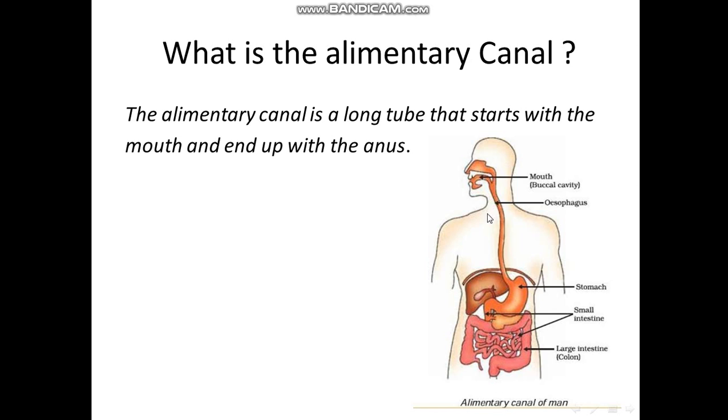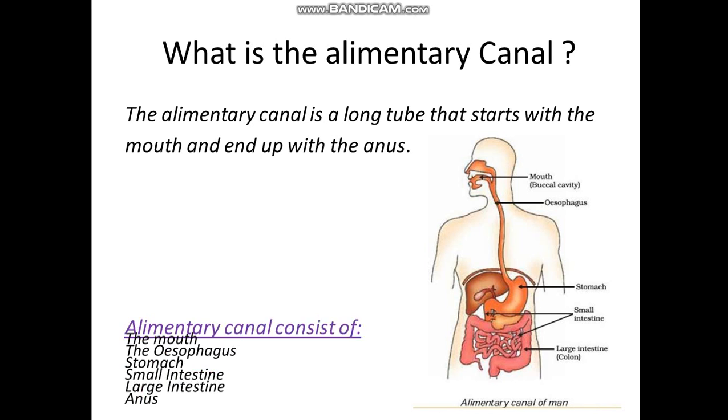So it starts with the mouth and ends with the anus, and all these parts which I named now are parts of the alimentary canal, which are the mouth, esophagus, stomach, small intestine, large intestine, and the anus. All these things I named are parts of the alimentary canal.